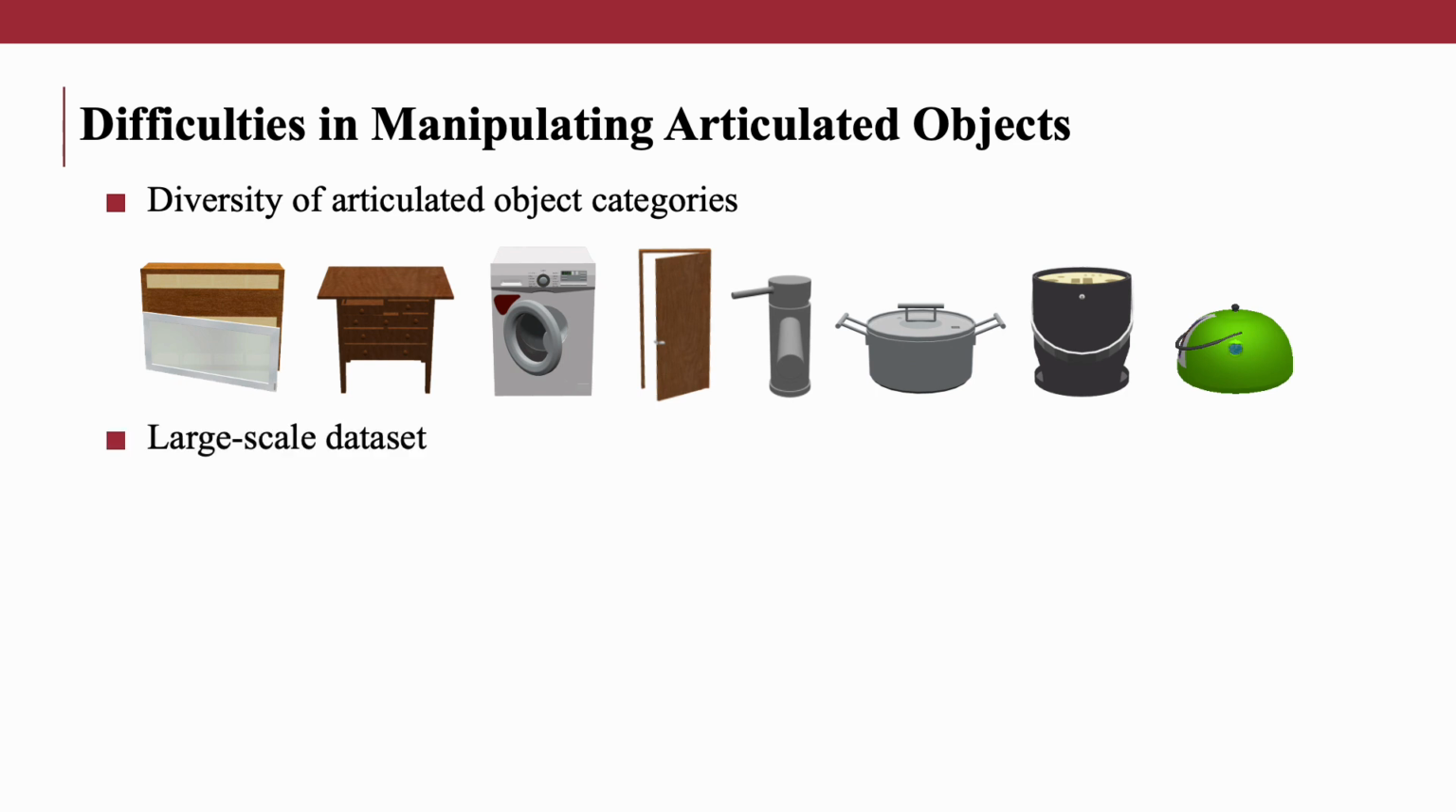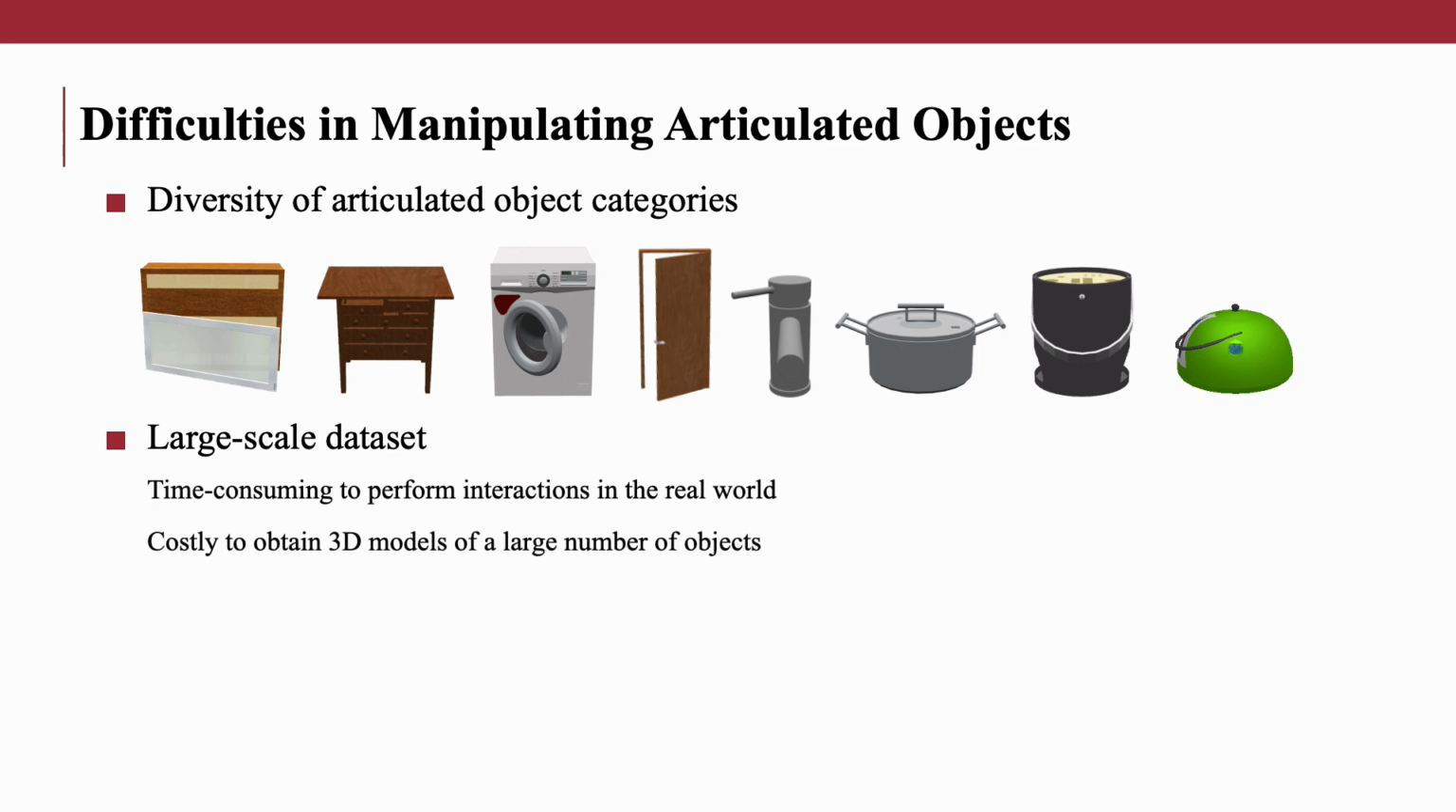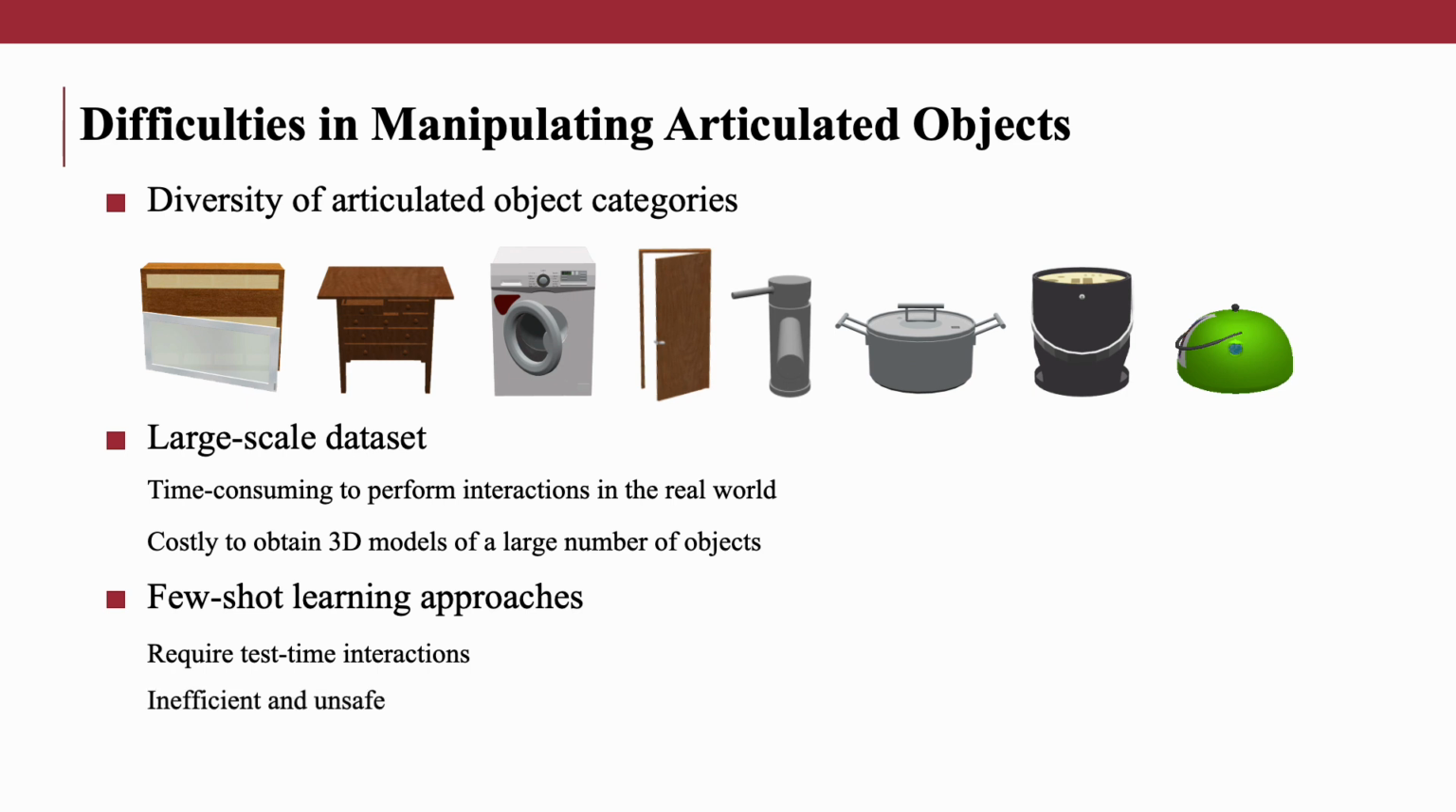While training them on large-scale datasets is an intuitive solution to equip models with generalized manipulation knowledge, conducting real-world interactions with diverse objects or acquiring 3D models encompassing potential categories can be prohibitively time-consuming and costly. Since encountering novel objects is inevitable in real-world applications, few-shot learning has emerged as a promising solution. However, previous few-shot learning works usually focus on instance-level exploration and adaptation, requiring test-time interactions on each novel object, which is inefficient and unsafe.